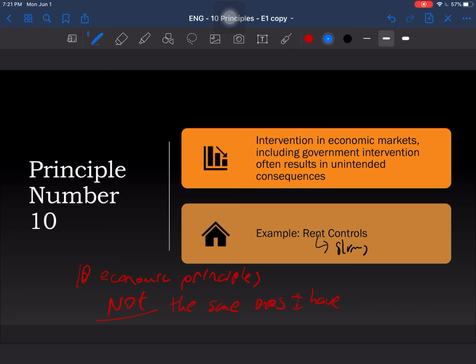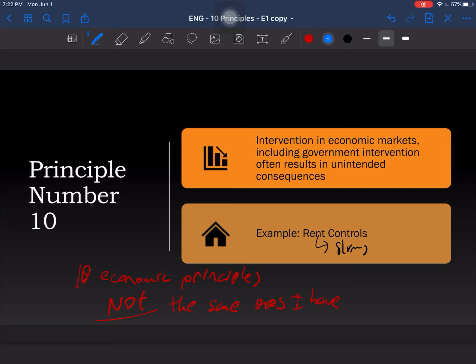It's actually pretty correct because I can prove all of these 10 principles. But I just like to make clear that it's not that they're not in Google, therefore you're wrong. No, all of these principles are true. However, I'm making them myself. A few of them are written just with changed words, they mean the same. There are a few that I tweaked. I just wanted to make that clear before you say, hey, these are not the 10 economics principles.